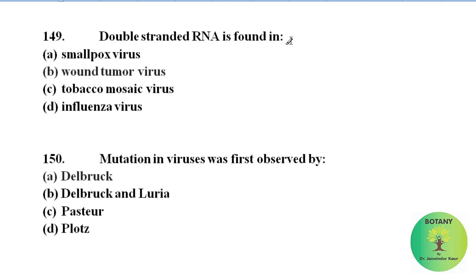Double-stranded RNA is found in smallpox virus, wound tumor virus, tobacco mosaic virus, influenza virus. Correct answer is wound tumor virus. Double-stranded RNA is found in wound tumor virus.